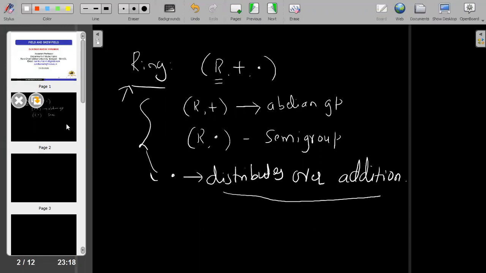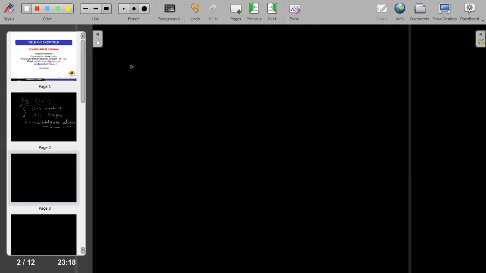So next definition is zero divisors. I have discussed zero divisors in my last lecture. Zero divisor means suppose A and B are any two non-zero elements.